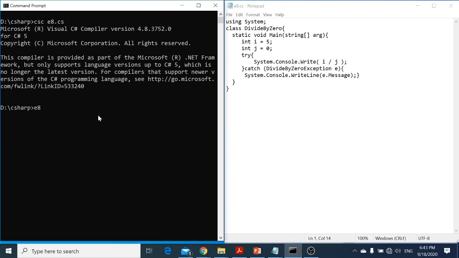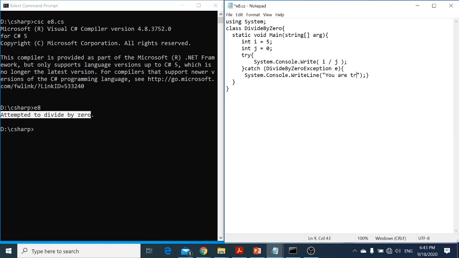And now E8. Now it will break the program, but it will come inside, catch the exception, display this message, and close the program properly. So let's see that. You see that? I got the message, attempted to divide by 0. By the way, I can give my own message as well. So instead of writing e.message, I can put my message.